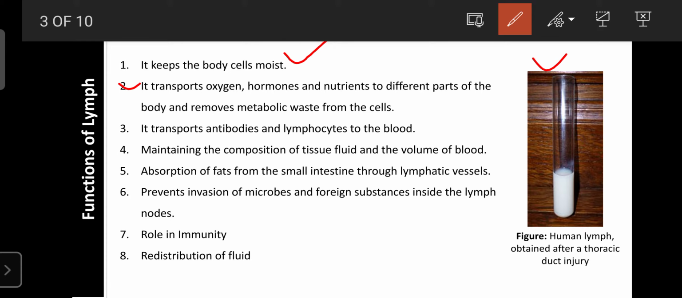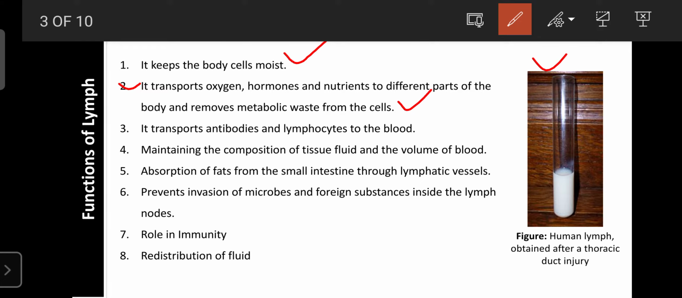So like the blood, the lymph also plays an important role in the transportation of oxygen from one place to another, as well as the recirculation of hormones along with nutrition, because glucose-rich, protein-rich and certain lipid-rich material are also present in the lymph. So that's why the lymph plays an important role in the recirculation of nutrition from one place to another place of the body.